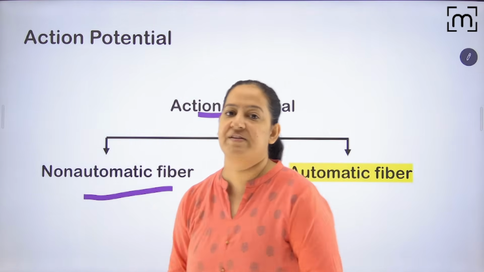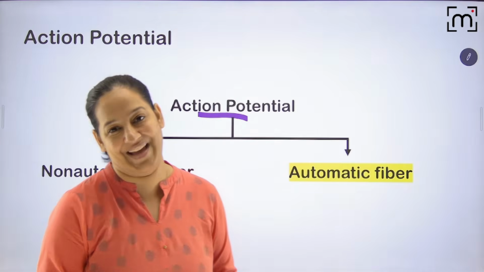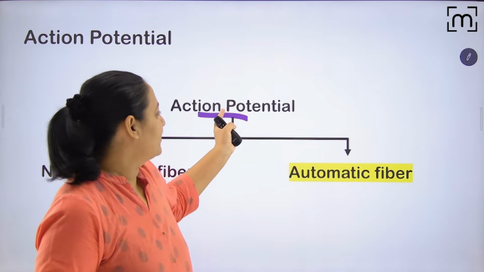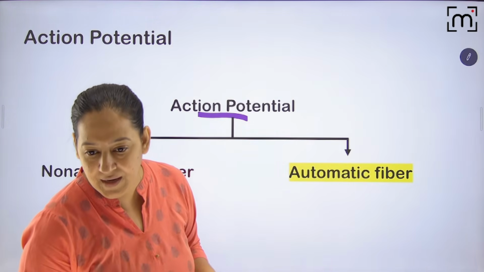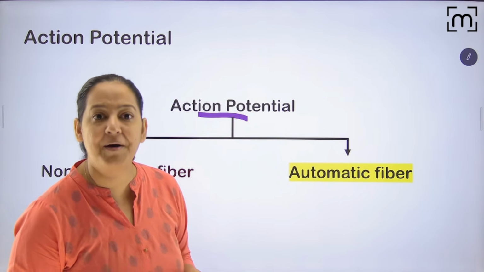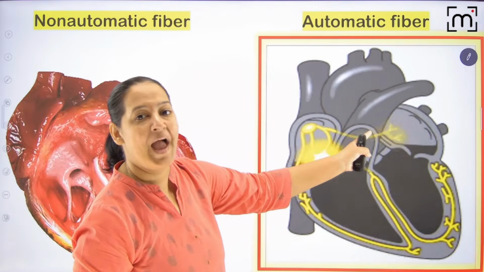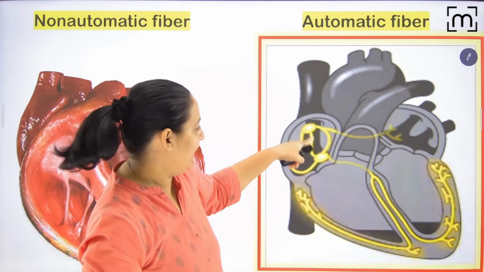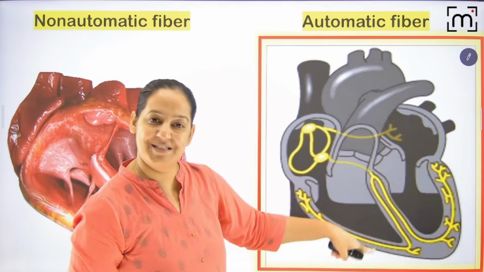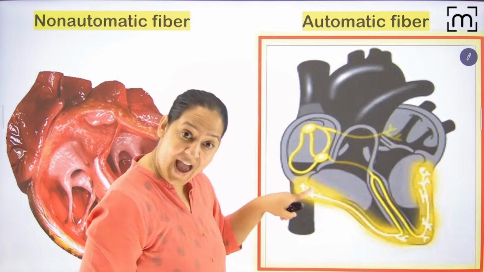I taught you the 5 phases. Now coming on to the next version. So let's come on the action potential of automatic fiber. I must start. So automatic fiber, I'm talking about the SA node, AV node, bundle of His, Purkinje fiber. I'm talking about the action potential of them.